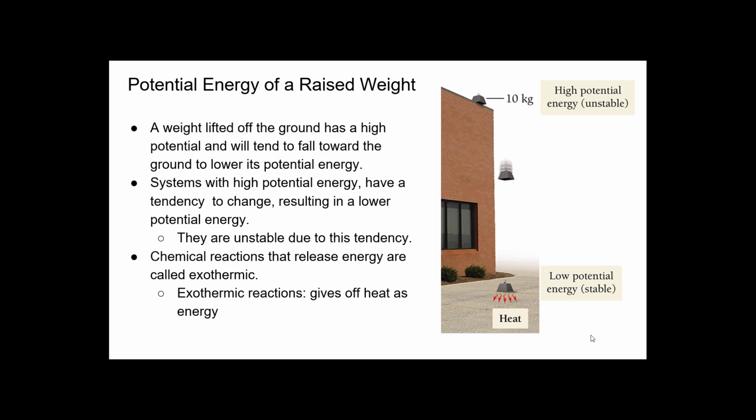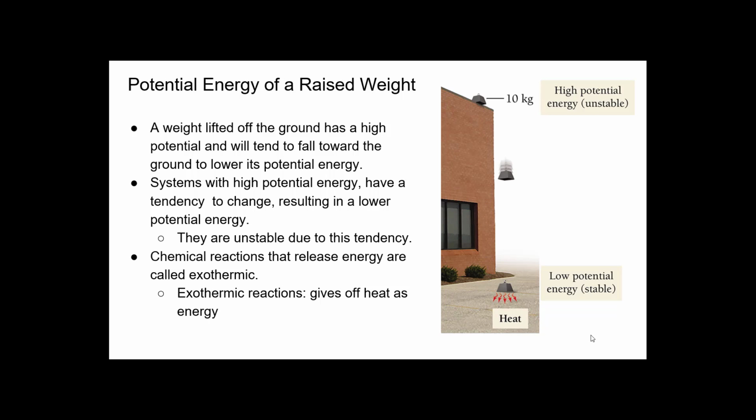You have a weight that's very high and that makes it extremely unstable. So it's got a very high amount of potential energy. It will try, if it's able, to release that weight and go to a different position, a lower position, to release that high amount of potential energy, which will make it more stable. So a weight lifted off the ground has a high potential energy, and it will try, if it's able, to fall towards the ground to release some of that potential energy and make it more stable. So systems with high potential energy have a tendency to change, resulting in a low potential energy.